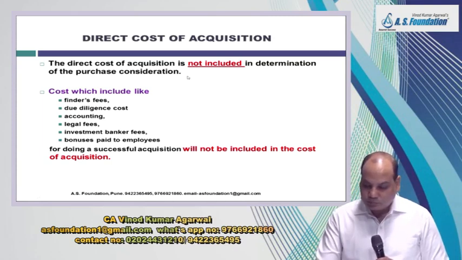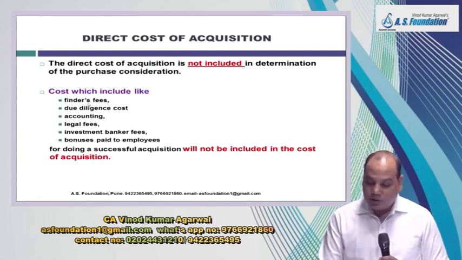Okay. So example of direct cost, finder's fees. Who are finders? These are the specialists. You tell them we want to acquire a company, then they will do search within the country, outside the country, and then they will tell you that this is a suitable company for your business. And then there are people who perform due diligence exercise. That means ensuring that whatever is mentioned on the financial statement is actually true. Then there should not be any hidden liabilities. There should not be any hidden risk involved.